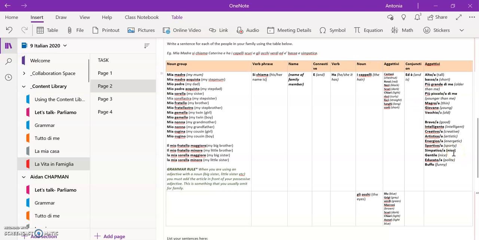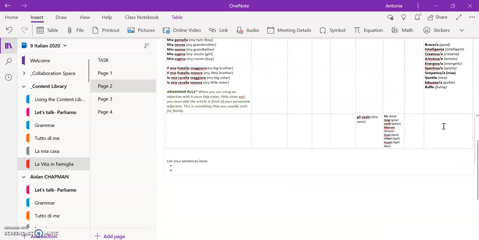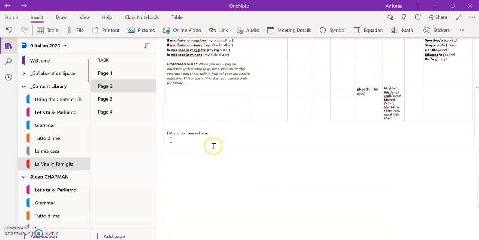All right. Now just remember and take notice of the fact that the adjectives I've used right at the end, the aggettivi, because I'm talking about my mum, I've chosen to end those adjectives in an A to suit her gender. So you'll see in these adjectives you have the option to end it in an O or an A. Make sure that you choose depending on the gender of the person you're describing. Also, just remember that if the adjective ends in an E, like giovane or intelligente, you just leave it as the E.